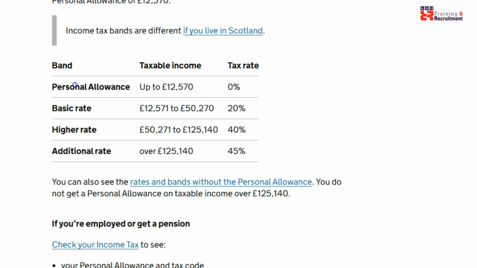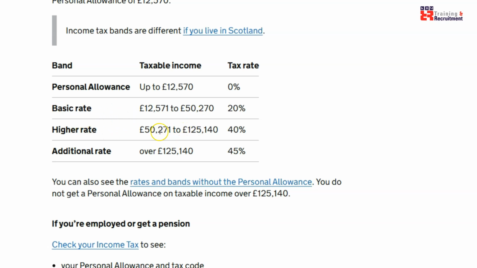What do you mean by personal allowance? Up to 12,570, if this is your income, you don't pay any tax. HMRC says you are a bit poor person. You don't need to pay taxes. Your earning is little. If your earning is more than 12,570 or up to 50,270, you have to pay 20% tax. This is Finance Act 2025, the latest one. We call it basic rate.